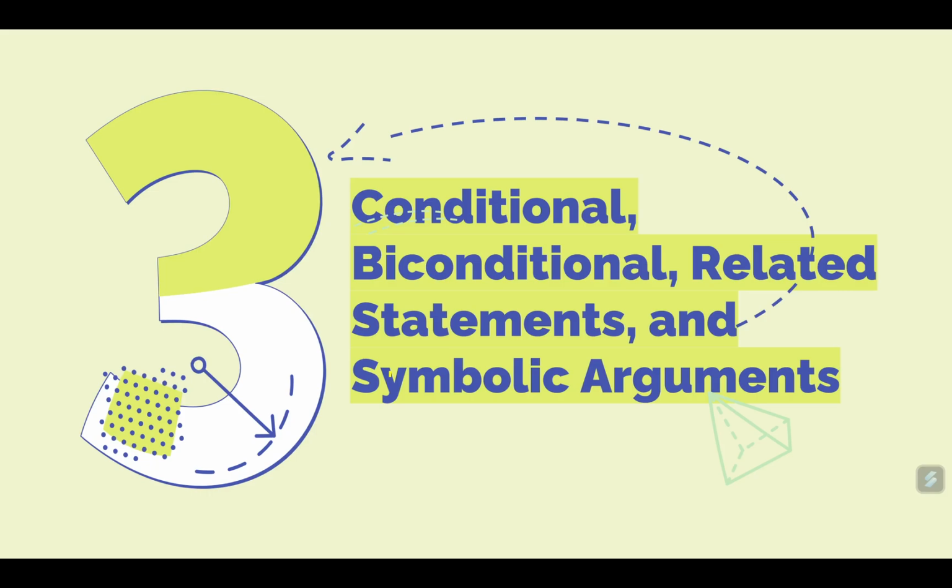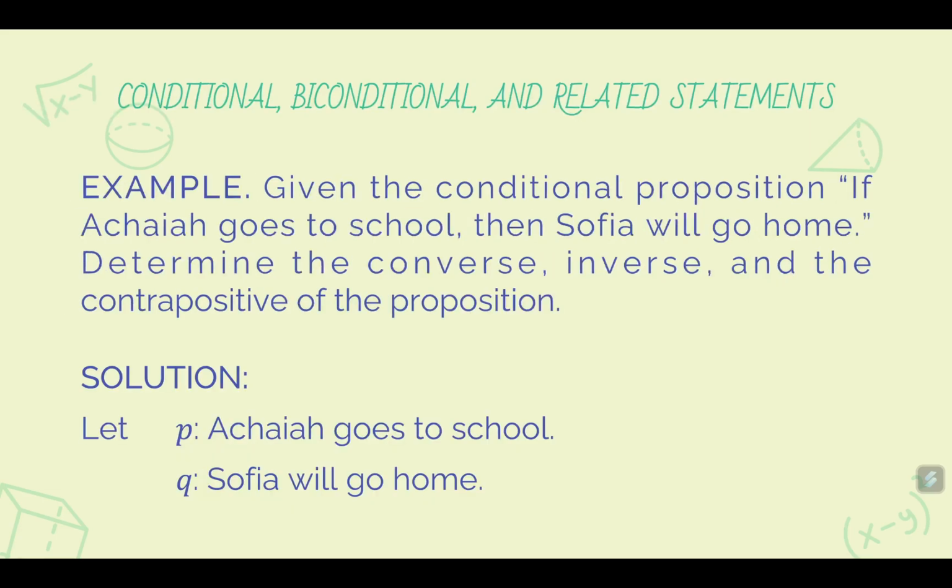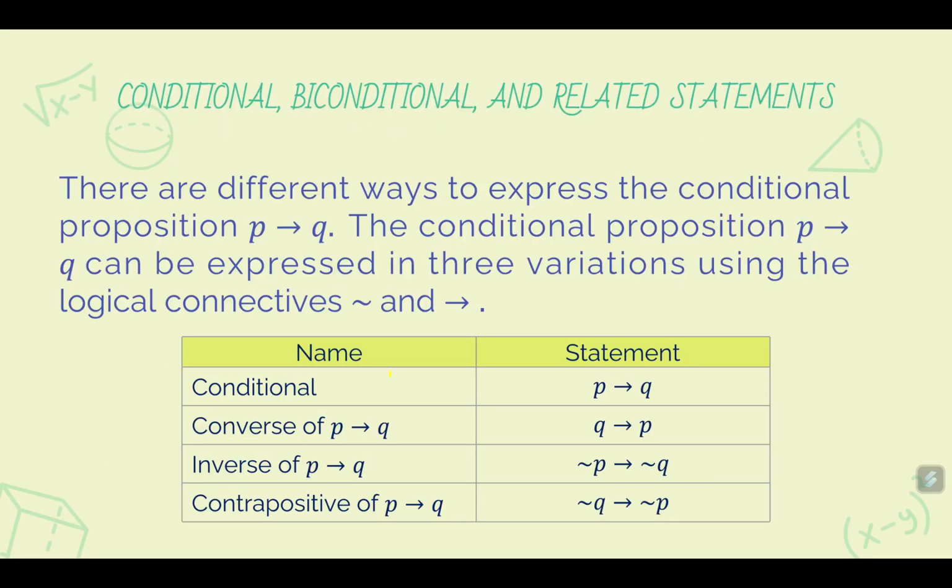We move to topic 3: conditional, biconditional, related statements, and symbolic arguments or rules of inferences. There are different ways to express the conditional proposition P implies Q. It can be expressed in three variations using the logical connectives, negation, and implication. So we have here the usual conditional P implies Q.